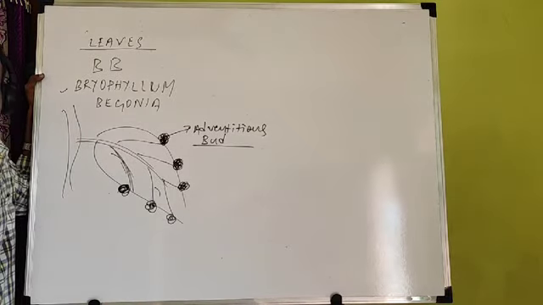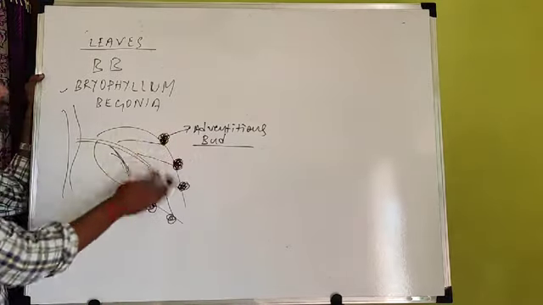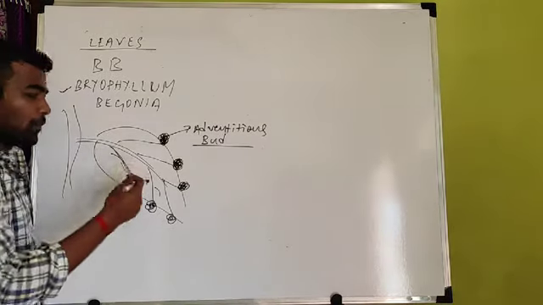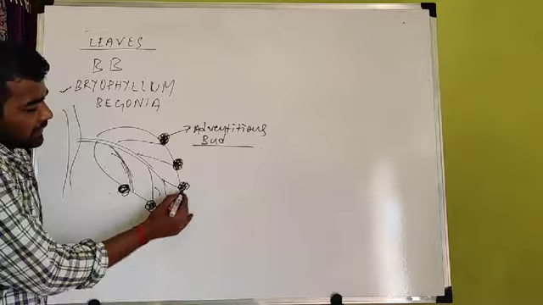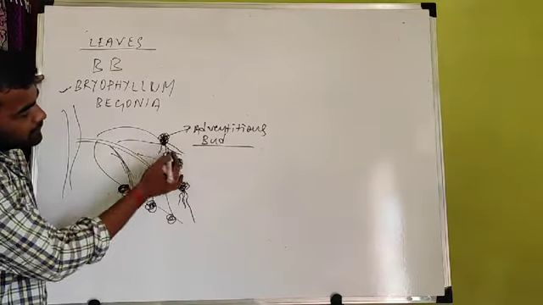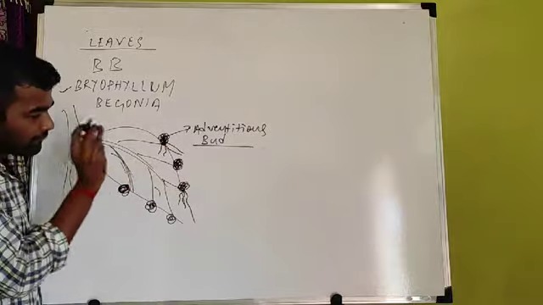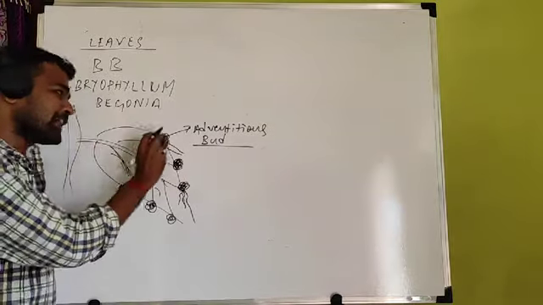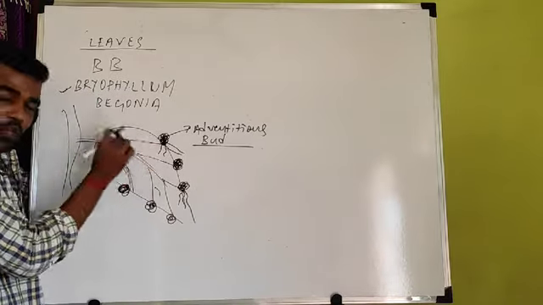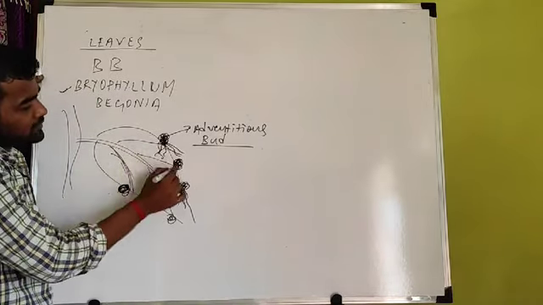Adventitious bud develops in the margin of the leaf. Sometimes a direct question comes: adventitious bud develops in the margin of the leaf in which plant? Bryophyllum. And this bud, when it grows in size, gradually the root develops from the lower side. While it remains attached to the leaf, the root develops from the lower side.